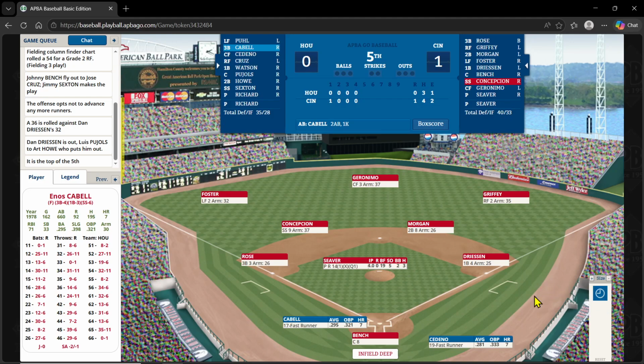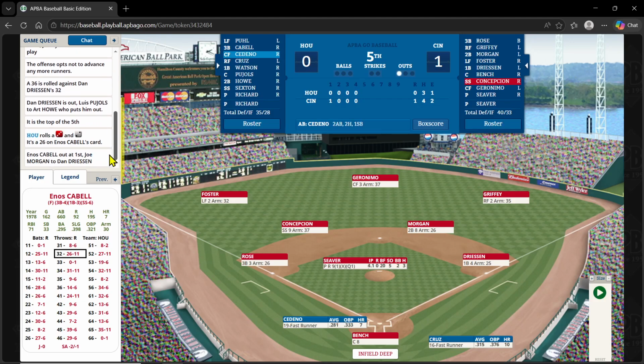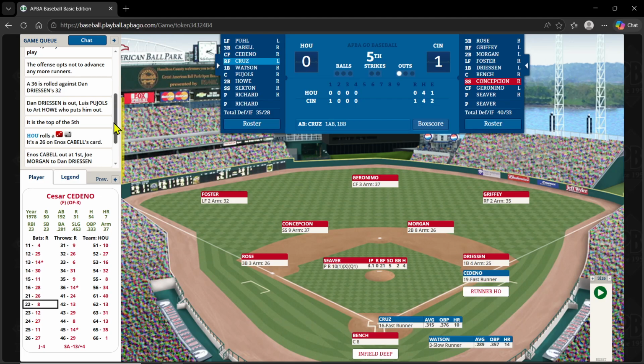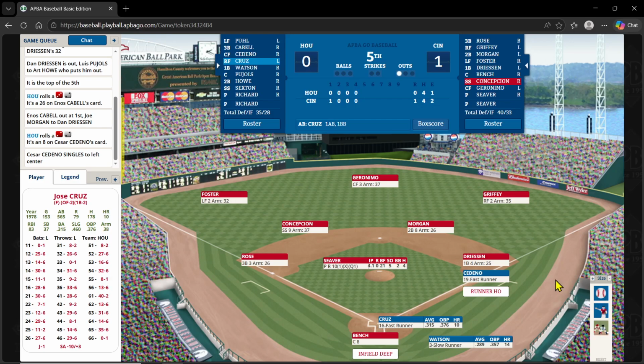Here's Cabell facing Seaver. And there's a 26, and Cabell is out. 4-3. Grounded Morgan, 1 out. Bring up Cedeno. And 22 is an 8. This 8 sticks. It's a base hit for Cedeno. He's on first with 1 out for Cruz.